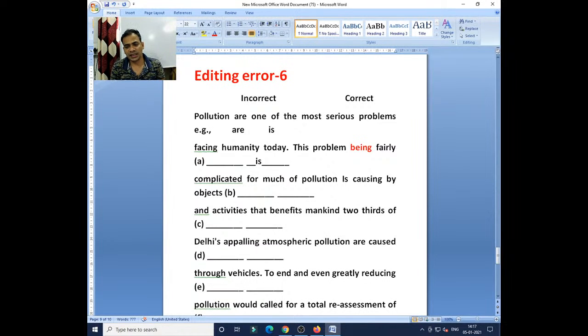So this problem is fairly complicated, for much of pollution is caused by objects and activities. From here to here you see, where is the mistake? Column number B, you check it out. Where is the mistake in column number B?